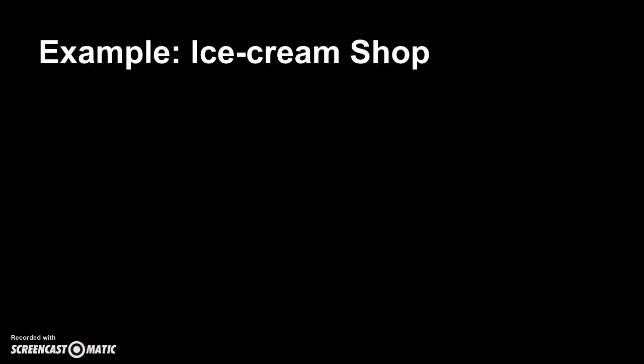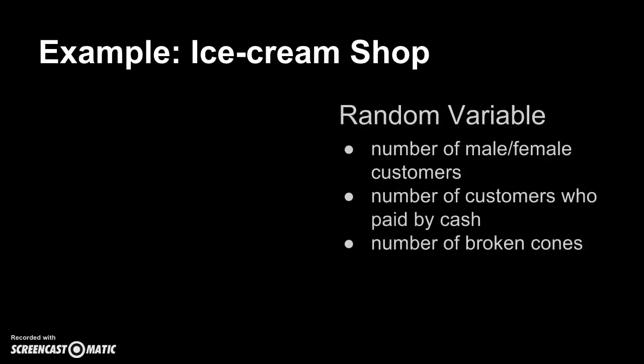Another example, a less typical math textbook example. Let's say today you open an ice cream store, and these are the possible random variables that we could find. The first one would be the number of male or female customers.